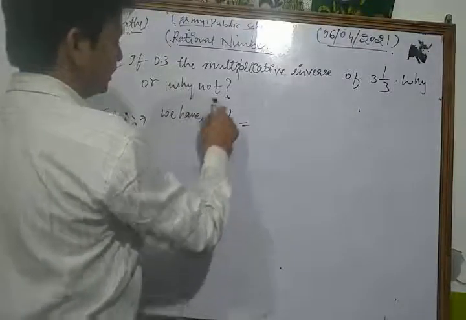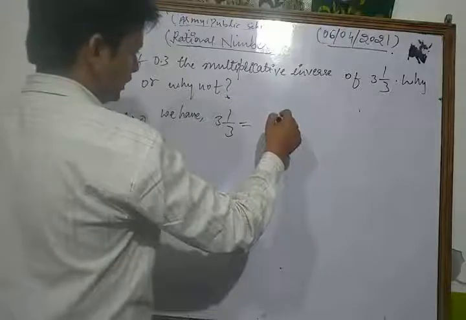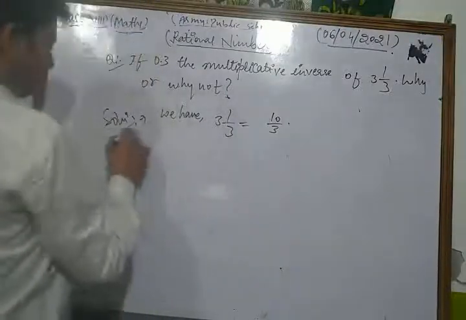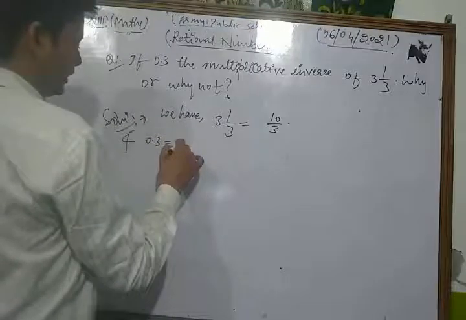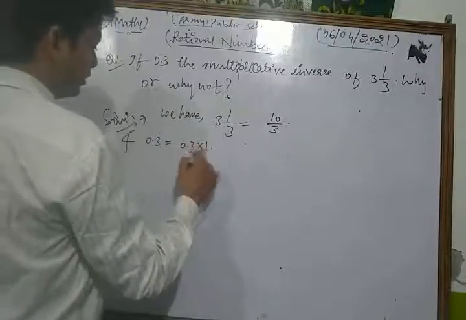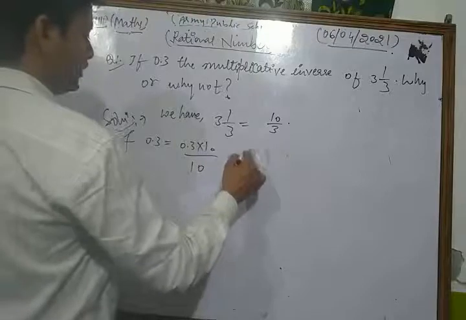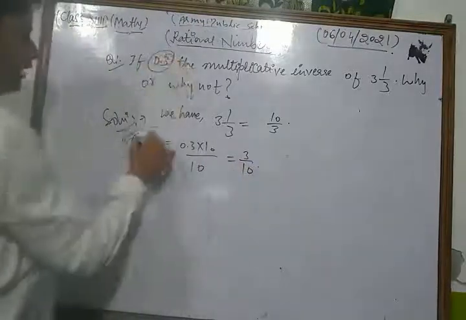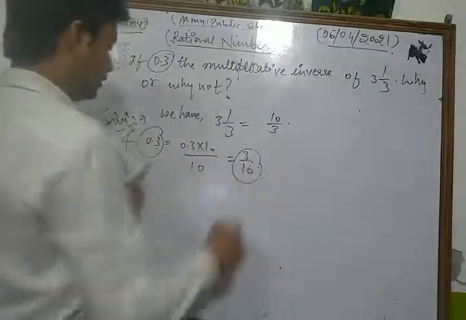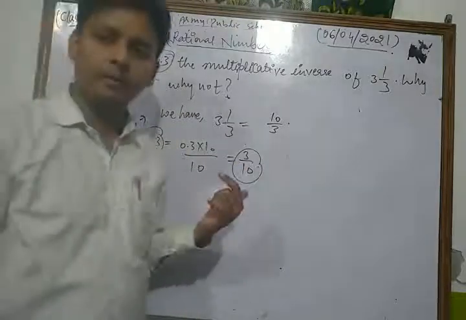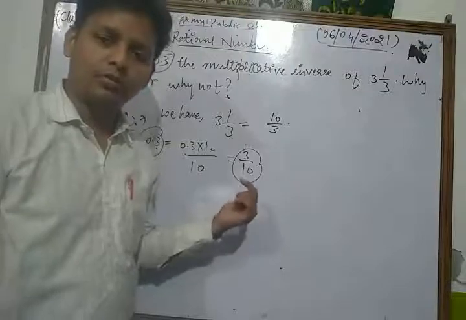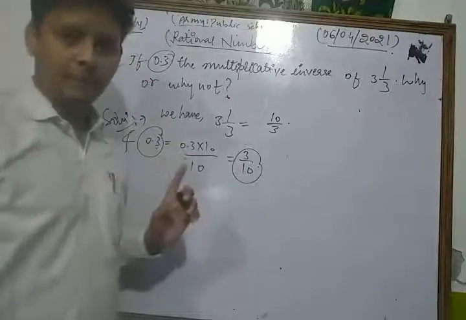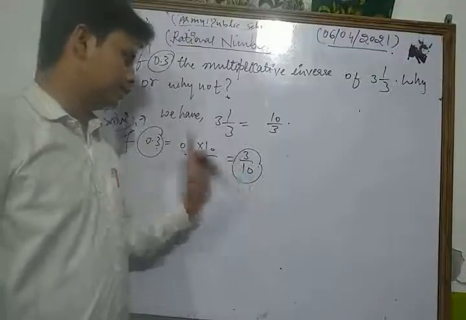We write 3 threes are 9, 1 is 10 upon 3. And 0.3 we write as 0.3 into 10 upon 10, so we get 3 upon 10. After converting 0.3 into the form of a rational number, we multiply both the numerator and denominator by 10 and get 3 upon 10.